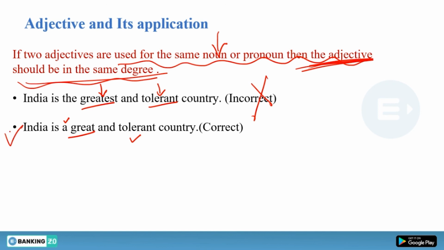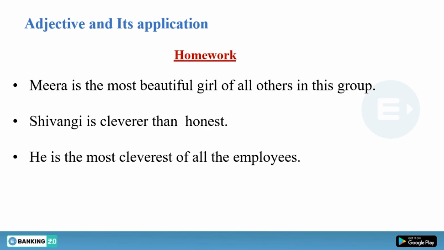You have three questions, and try to find out whether any correction is required to make these sentences correct. If not, then that is also fine. So write in the comment box if you find any kind of error in these three sentences, and I will discuss them in our next class. Till then, keep learning, keep revising all the things, and take care.